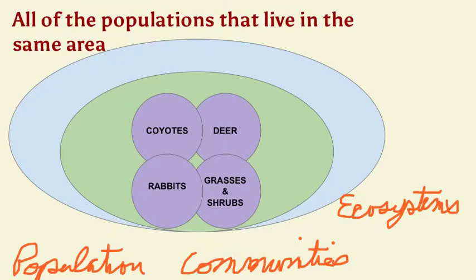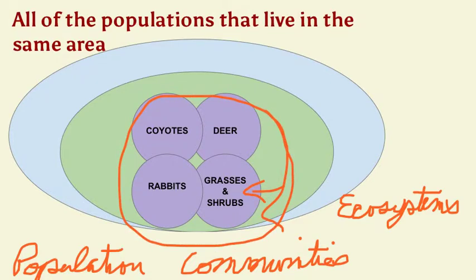So in order to talk about secession, you need to know the two ideas of community and ecosystem. So let's review. A community includes all of the populations, plants or animals that live in an area. So in this example here, we've got rabbits, coyotes, deer, grasses, and shrubs. Of course, these grasses and shrubs would be more specific, but those are all species, those are all populations. So these all together make up communities.